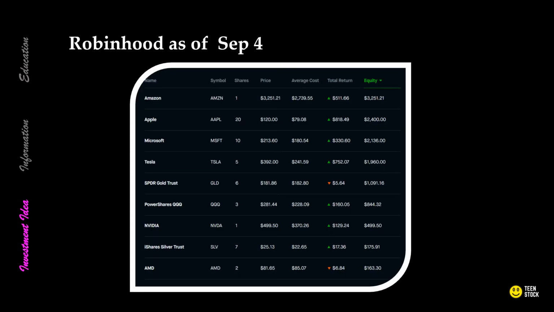Here we have the chart that shows my stock portfolio as of September 4th, 2020. I started purchasing stock from May 20th, and mostly I have short-term loss, so I expect to have almost no tax bill for this year.